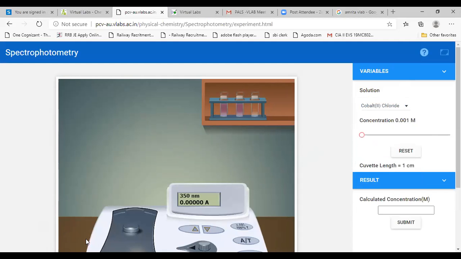This is the advantage of VLab also, because you can see here that there are n number of liquids, minimum 5 to 6 liquids, which we cannot do in the actual lab. Similarly, for physics also, for Young's modulus and all, you are having n number of materials, because in actual lab we will be using only the wooden scale.